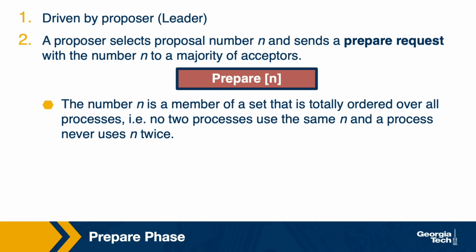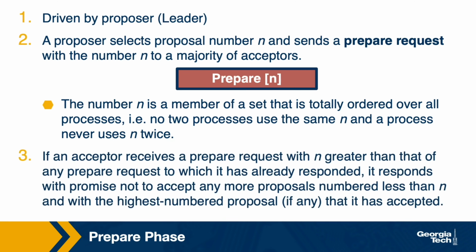of acceptors. The number n is a member of a set that's totally ordered over all processes, meaning that there won't be any 2 processes that will use the same n, and a process will not be reusing the same n twice. If an acceptor receives a prepare request with n that's greater than that of any prepare request to which it has already responded, then it responds with a promise not to accept any more proposals with a number less than this value n. If an acceptor has already accepted a higher numbered proposal, then it will respond with that number so that the proposer knows it has to advance the proposal numbers it will use in the future.